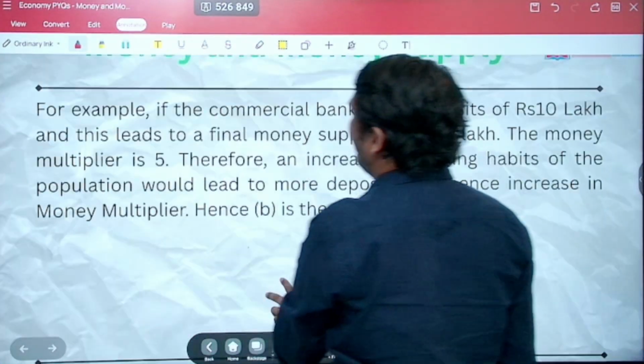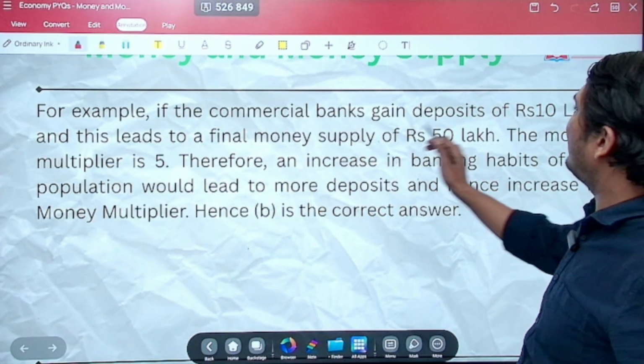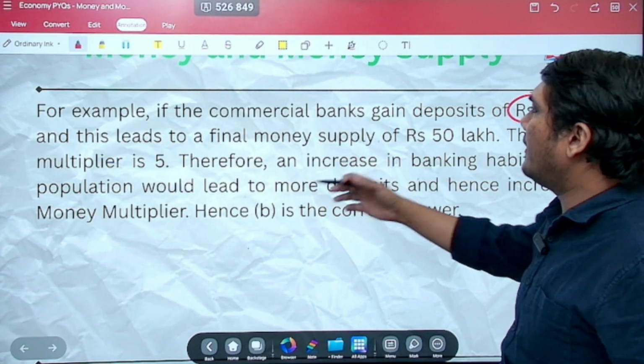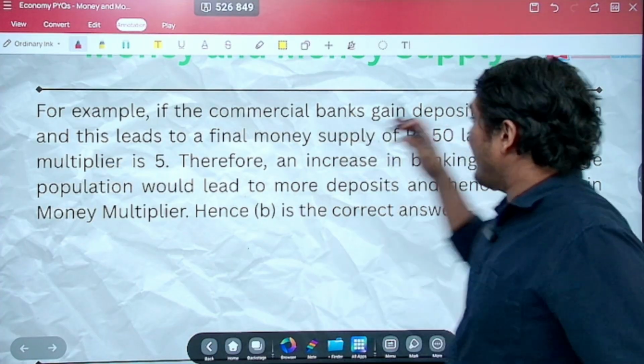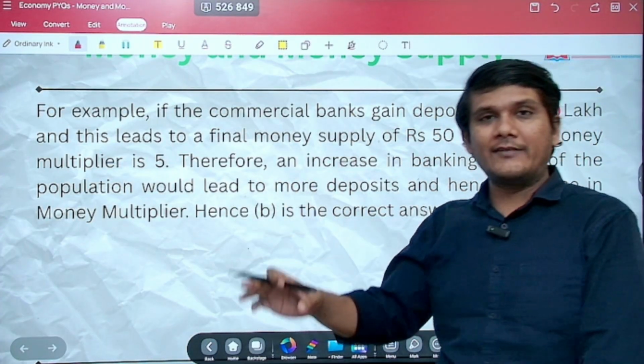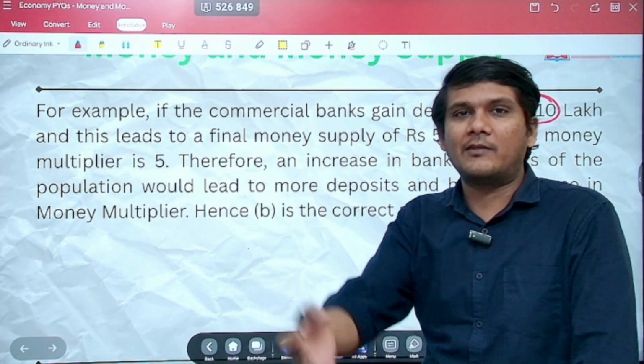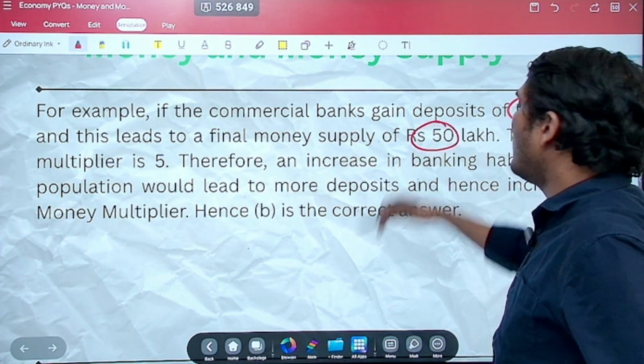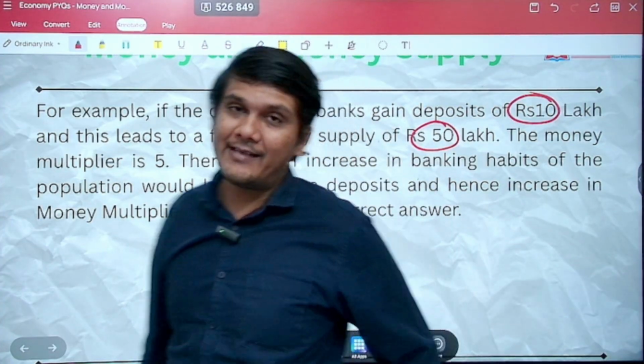Here is an example I have taken: if the commercial bank gains a deposit of 10 lakh rupees that you have deposited, this will lead to a final money supply. Taking this money, the bank gives loans, people take loans and buy something, and it leads to a final money supply of 50 lakh rupees. So the money multiplier will be 50 by 10, that is 5.